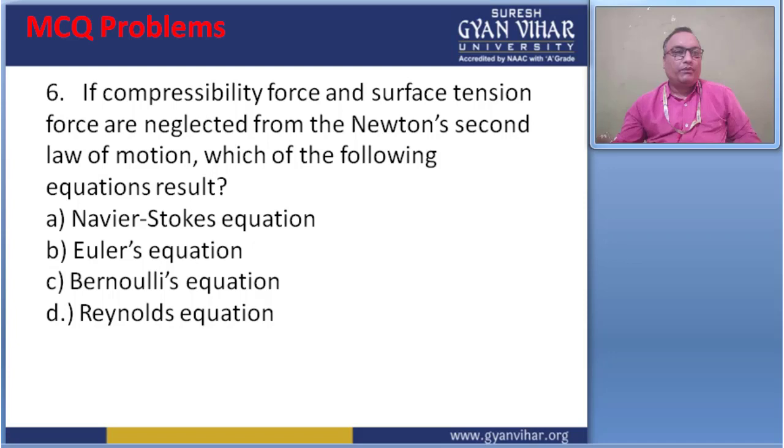If compressibility force and surface tension force are neglected from Newton's second law of motion, which of the following equations results? It gives the Reynolds number. So D is the right answer for this question. Then move to the next.